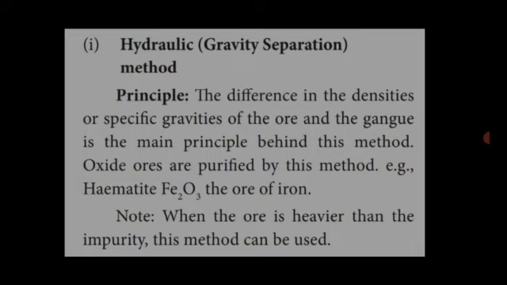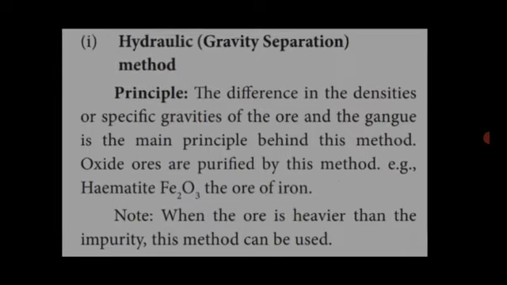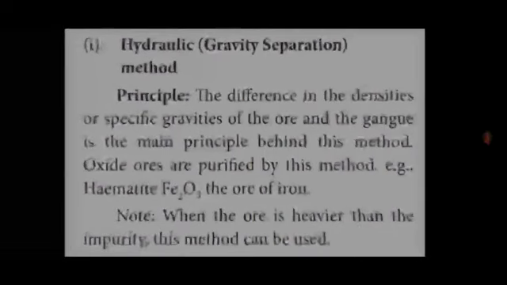Oxide ores are purified by this method. Example, hematite, formula Fe2O3. Hematite is one of the iron ores.